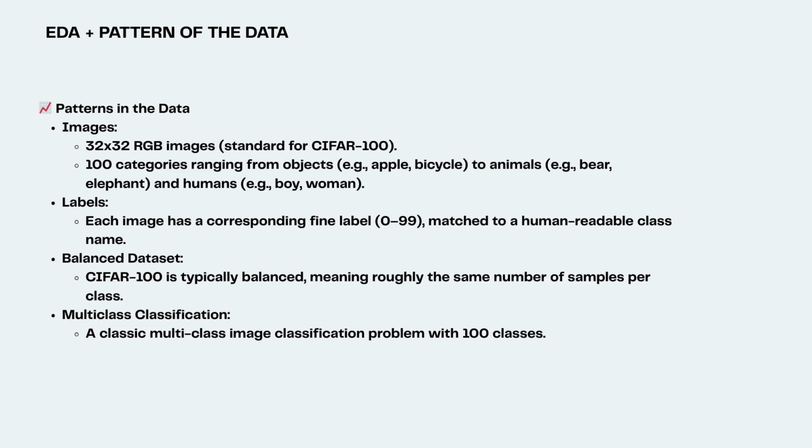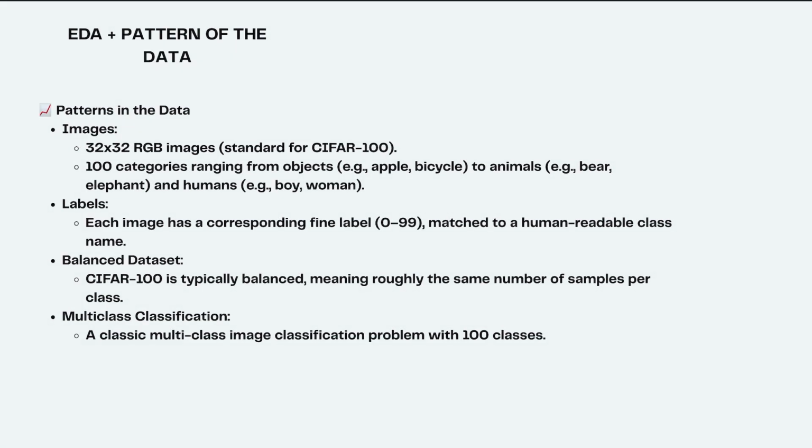Importantly, CIFAR-100 is balanced with equal samples per class, helping prevent algorithm bias during training. This represents a classic multi-class classification problem with 100 classes, directly analogous to the security challenge of distinguishing between different objects and events in a home environment.